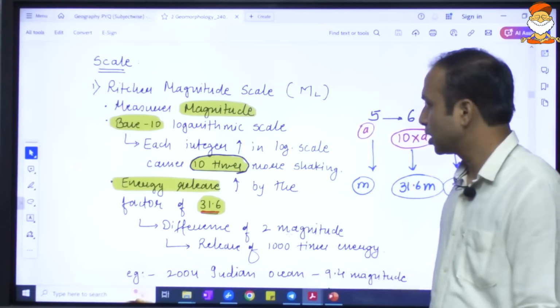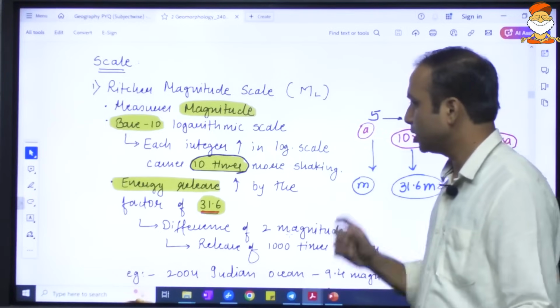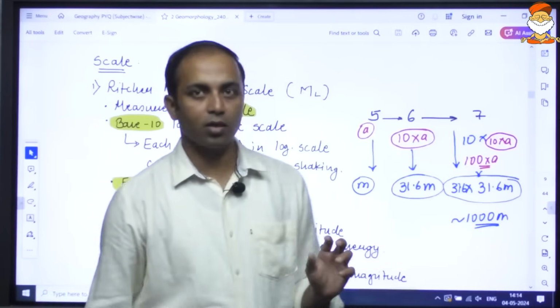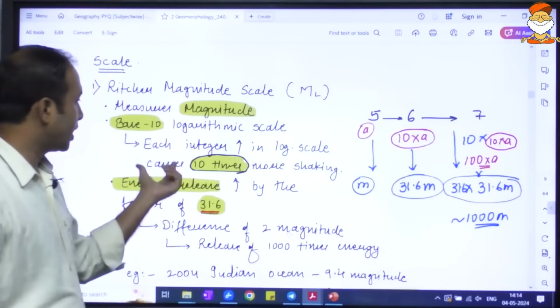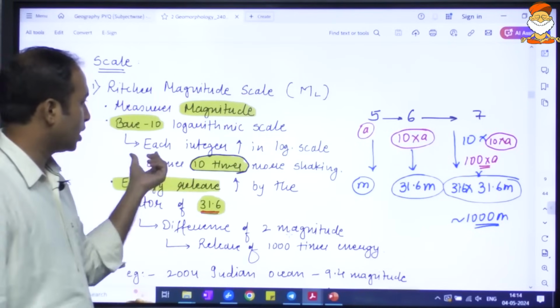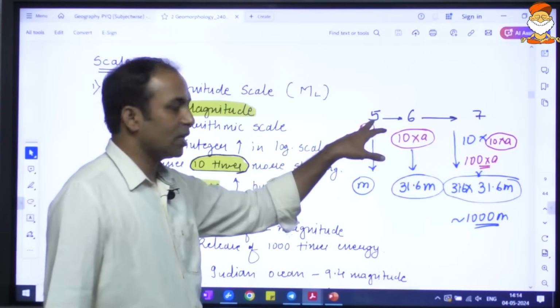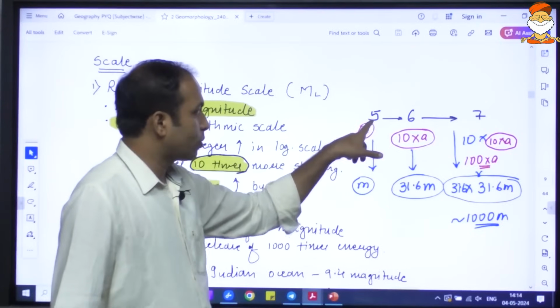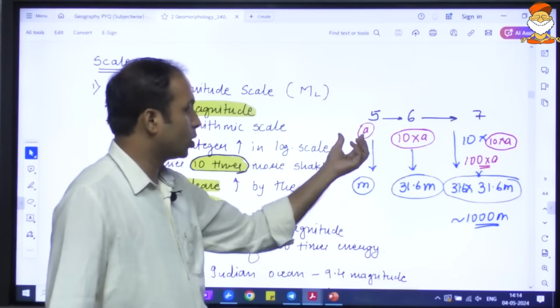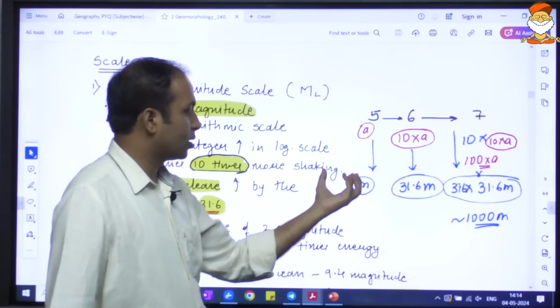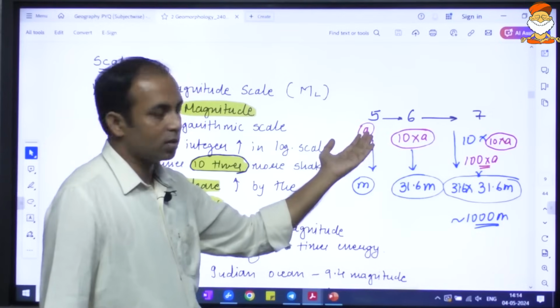It means every integer indicates 10 times more shaking. Each integer indicates 10 times more shaking. For example, let us say a 5 magnitude earthquake released energy and caused the shaking of the earth.